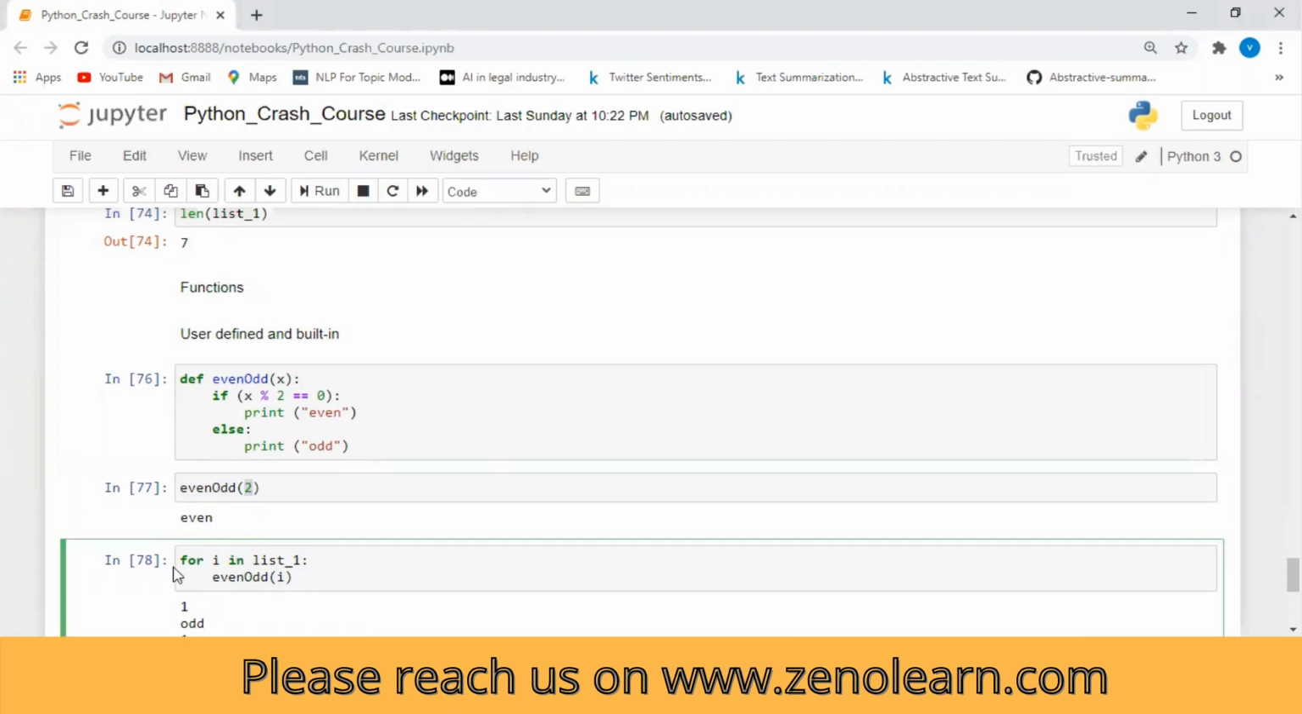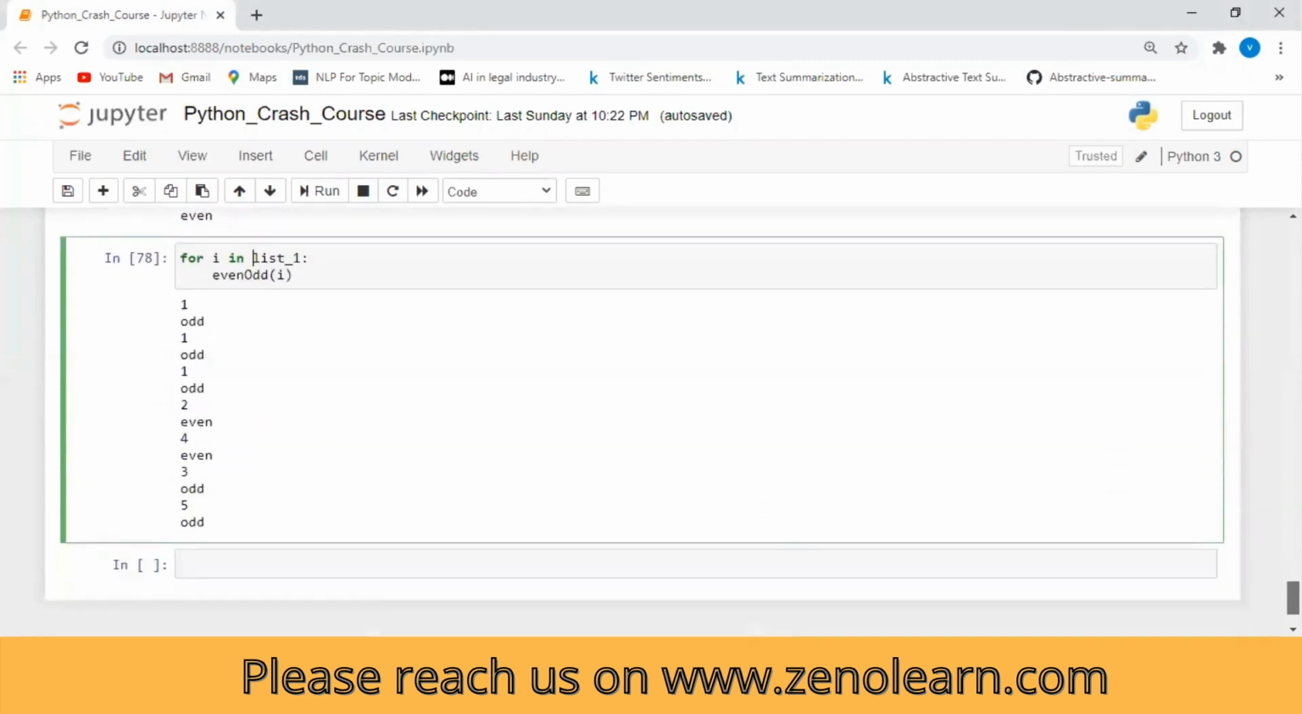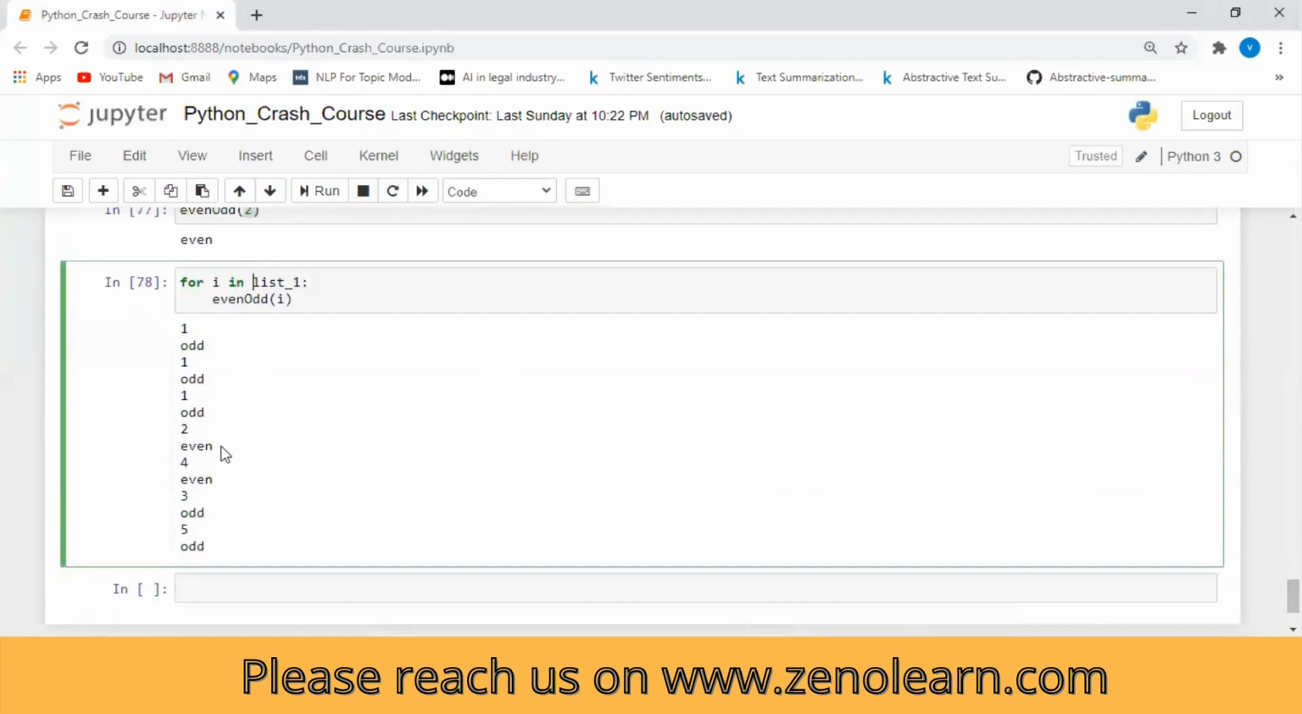Then again I am calling it on a list. I am checking the values of the list, whether they are odd or even, and my function is able to tell me: 1 is odd, 1 is odd, 2 is even, 4 is even, 3 is odd, 5 is odd.